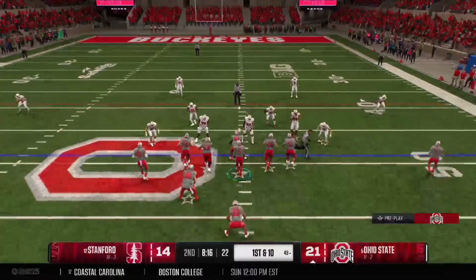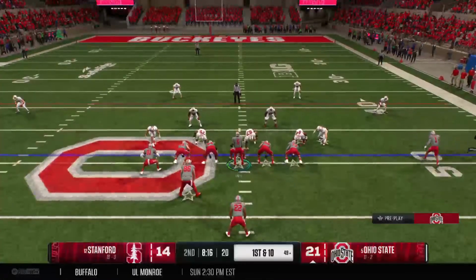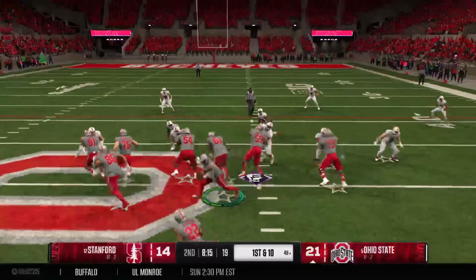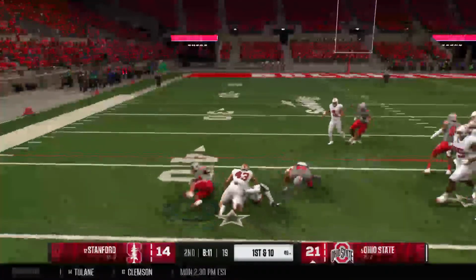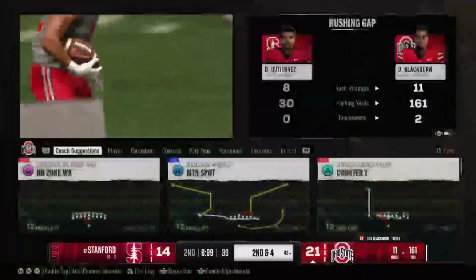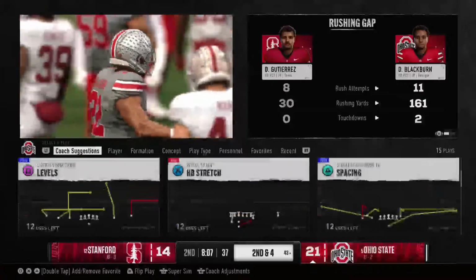Here comes the powerful Buckeye offense back onto the field. Can they keep it going? They mixed the run and pass beautifully in the last touchdown drive. They stop him after a 6-yard gain, so second and 4.